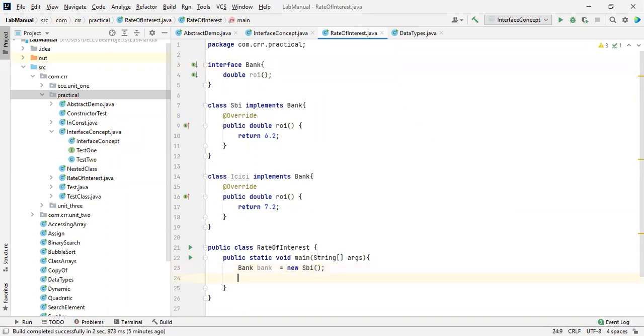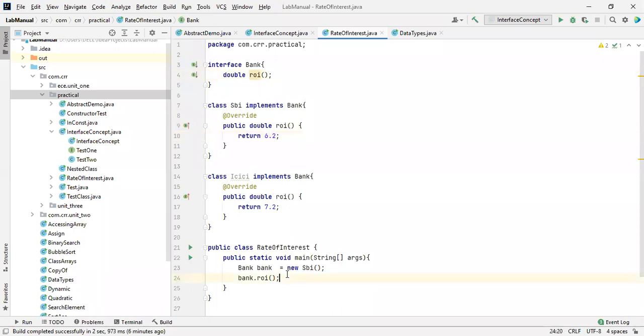So now I'm going to access b dot ROI, which retrieves the information. This is a real-time usage of interfaces. You declare only once and then use many times, which is polymorphism over here.